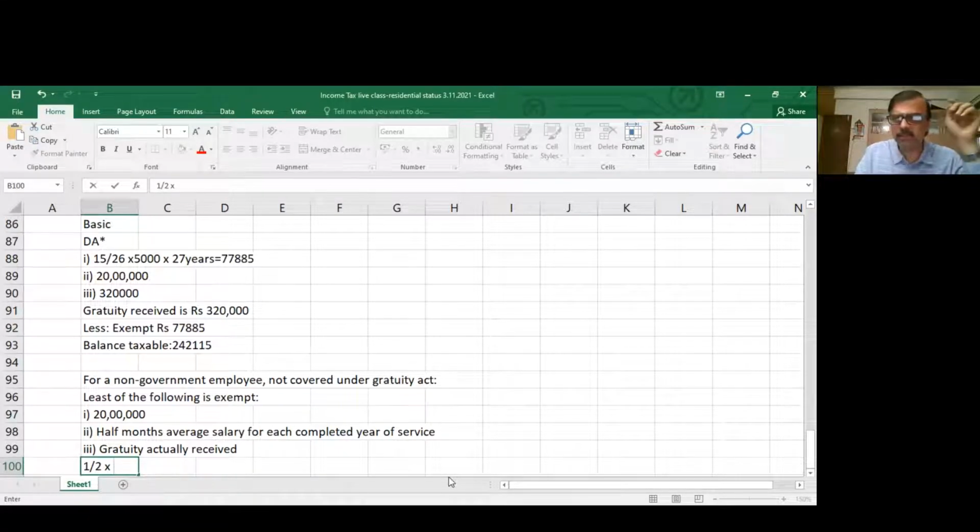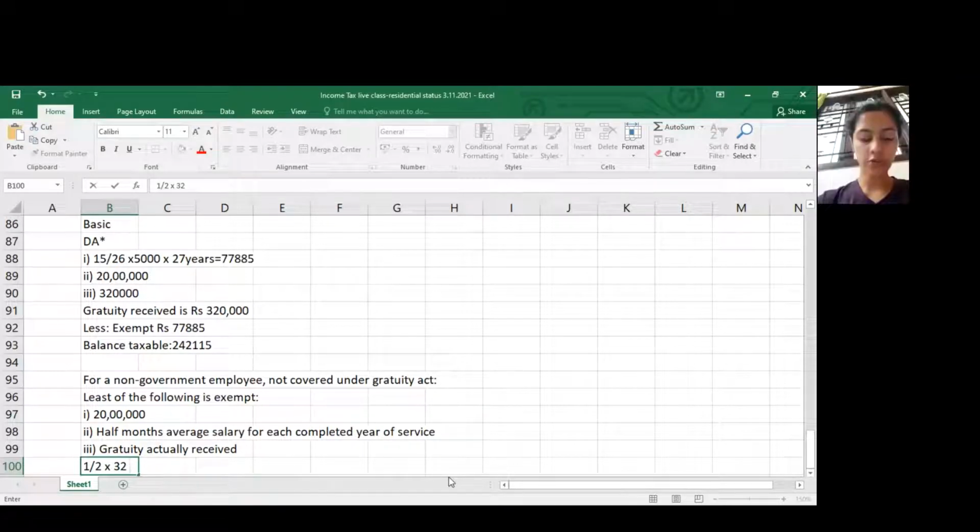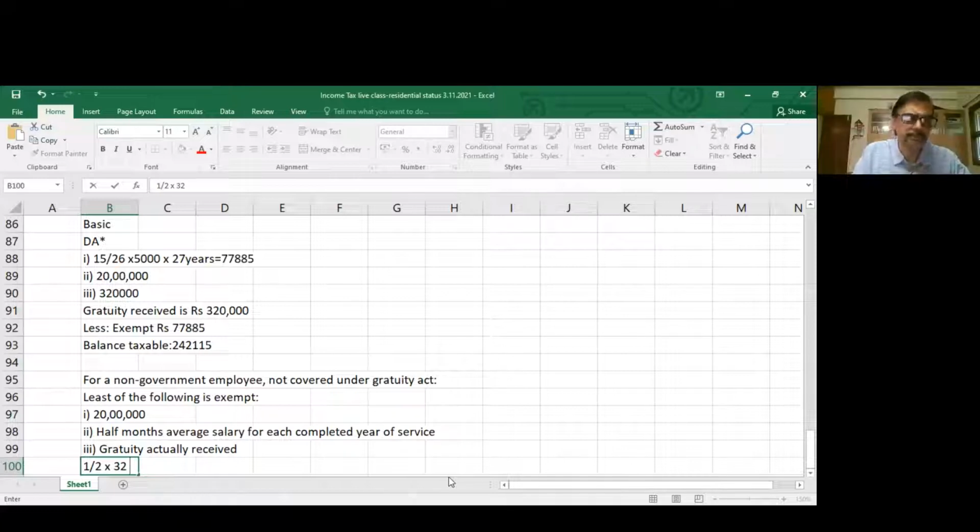If you put 32 years and 5 months of service, how much should you take? 32, correct. If you put 32 years and 7 months of service, how much should you take? No, 32, for completed years of service. So any portion of the service you should ignore. That's the point here. Are all of you clear?